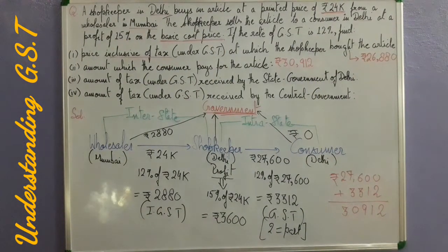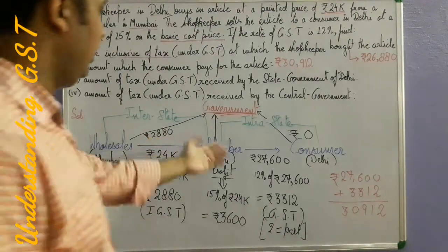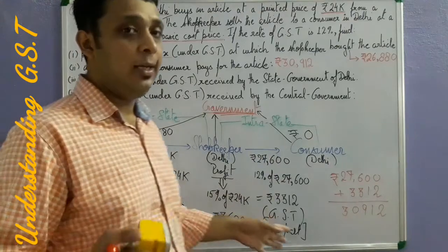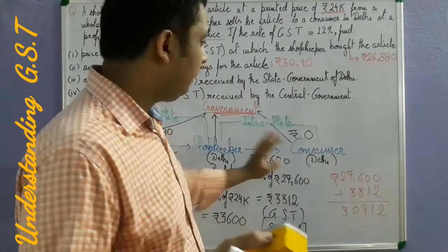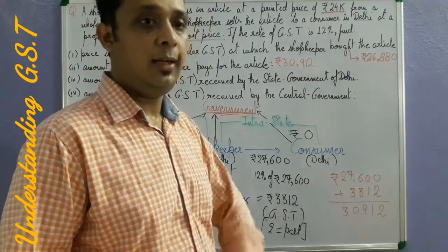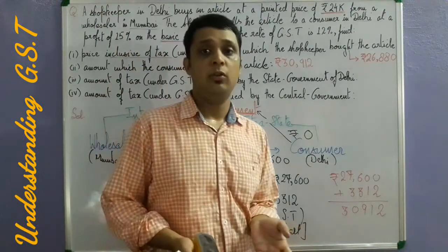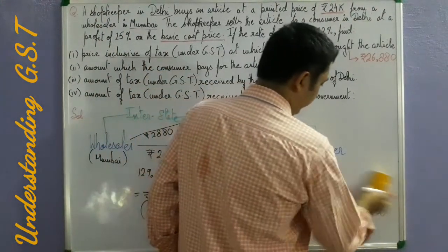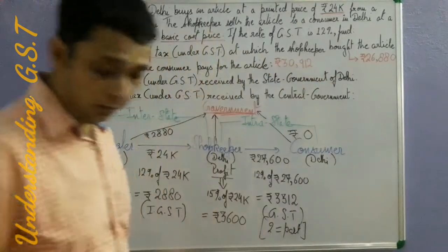Clear? So this is how you will do the question. You do not have to do any extra working because you are already showing the arrow diagram, but you need to understand that your arrow diagram should be big enough and clear enough so that it depicts everything, so that the examiner also understands that you know what is happening in the question. Clear?